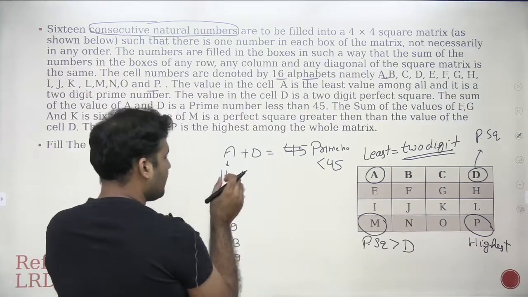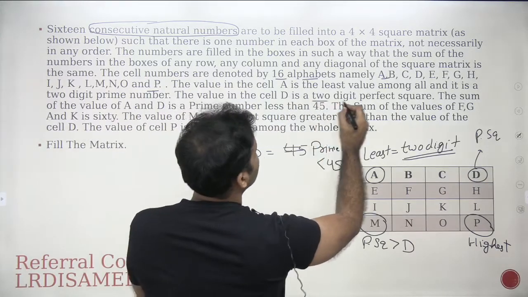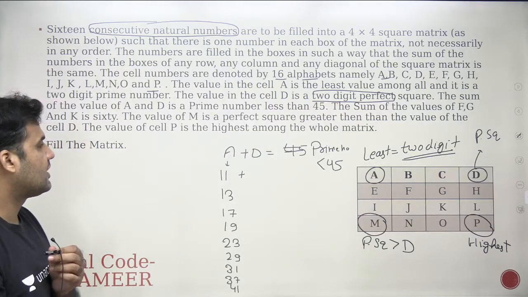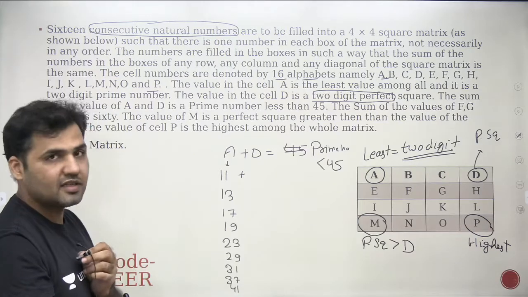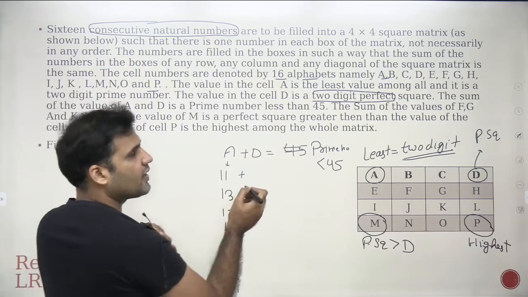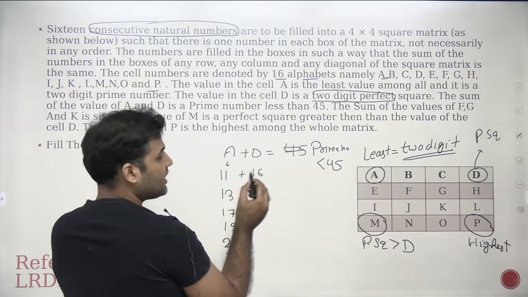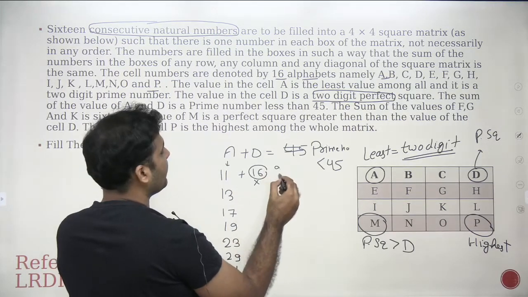So now tell me, D is a perfect square, right? D is a 2-digit perfect square. Which number is a 2-digit perfect square, right? And both of them should result in a prime number that is less than 45. You see that the first 2-digit perfect square is 16. Will 16 work here? 16 plus 11 is 27. It will not work. Next perfect square is 25.